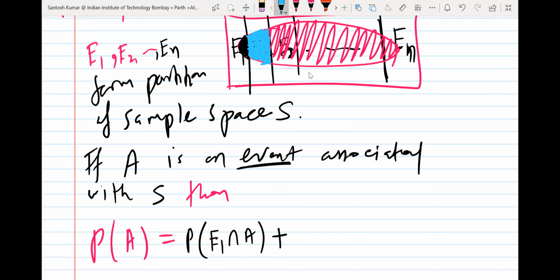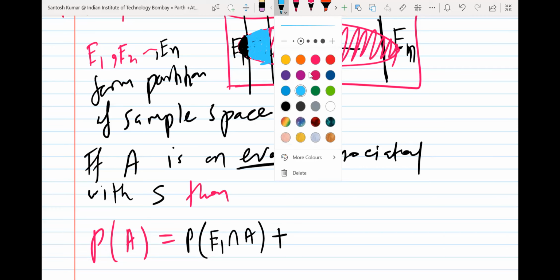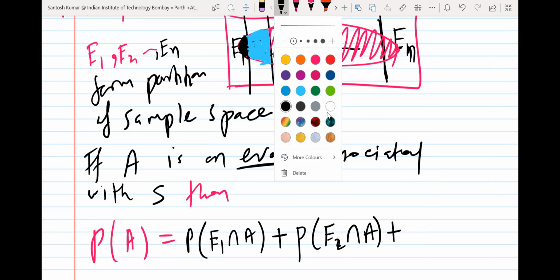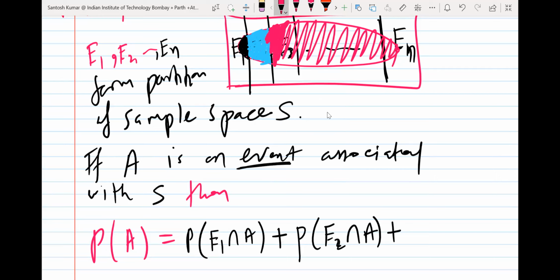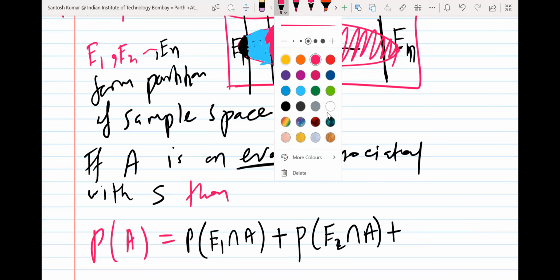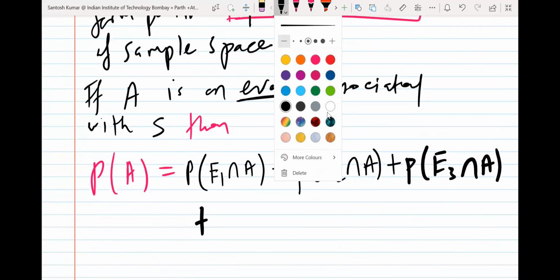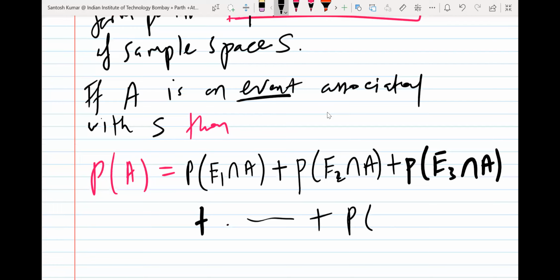क्या होगा इसका नाम? E2 intersection A. Yes. So it will be probability of E2 intersection A. And similarly, you will go on like next. So next part will be, suppose I say this. So this portion, what is the name of this portion? E3 intersection A. Probability of E3 intersection A. And you will go on like it will be continued, so on. And last will be probability of En intersection A.